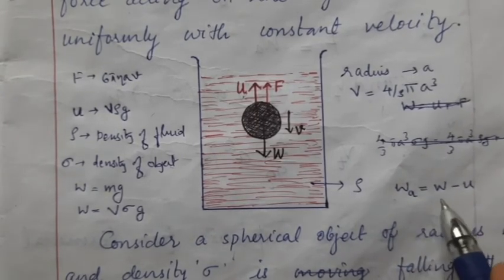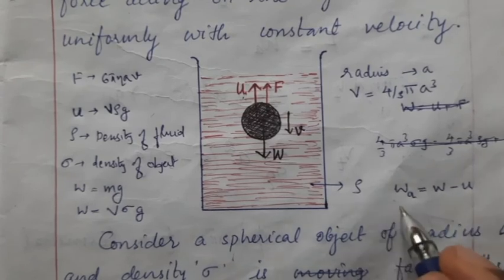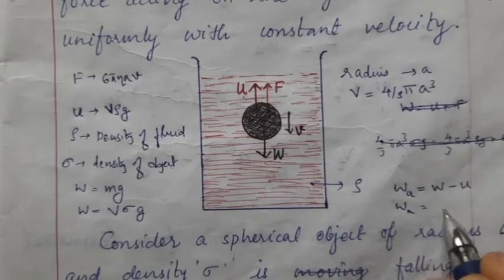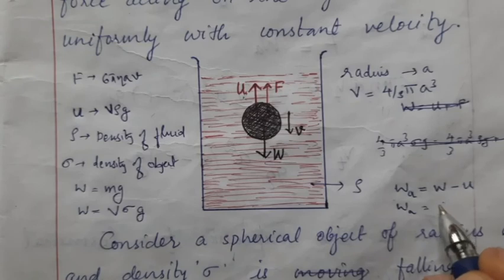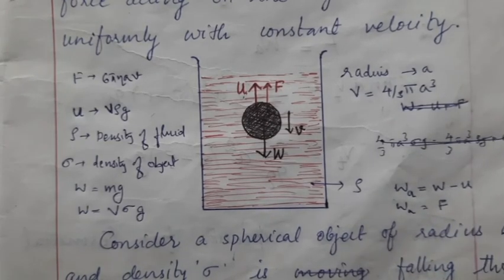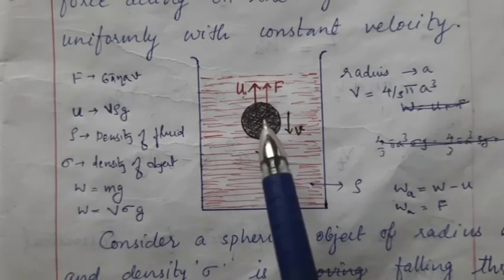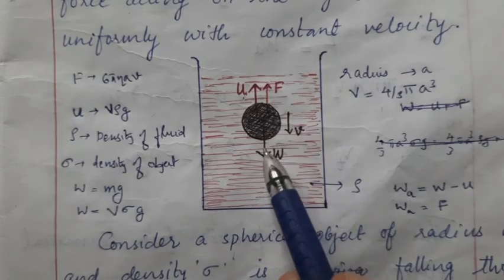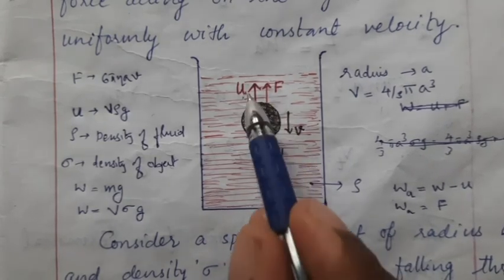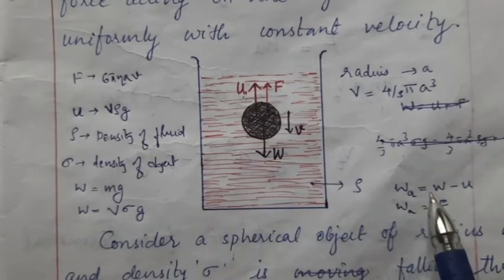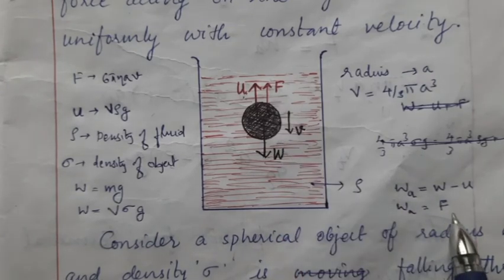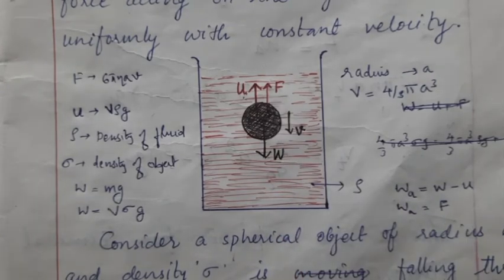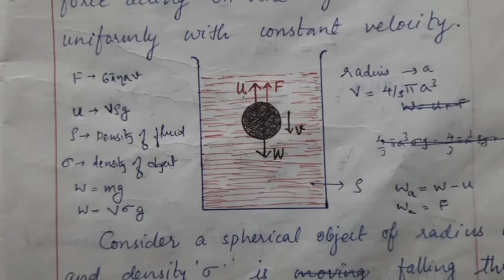So this apparent weight, that is W minus U, when it is equal to the viscous force F, the body's net force is 0, the body is balanced. So as I say, W minus U, the apparent weight of the body, is balanced by the viscous force. Then after that the body comes down with a steady velocity.